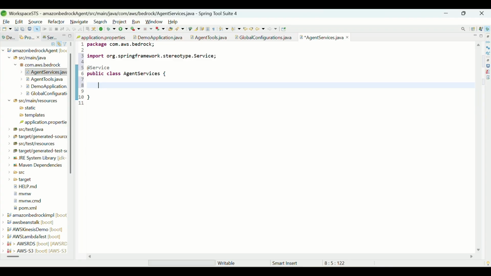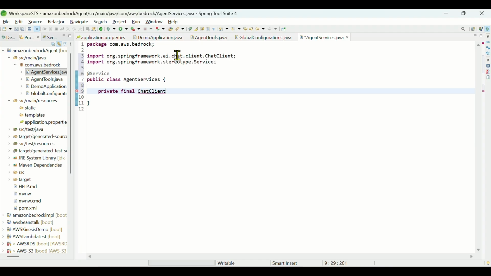Okay, now in the service layer, I need to give the prompt to the LLM. So that will be done using chat client. So we'll do a constructor injection. So private final chat client.